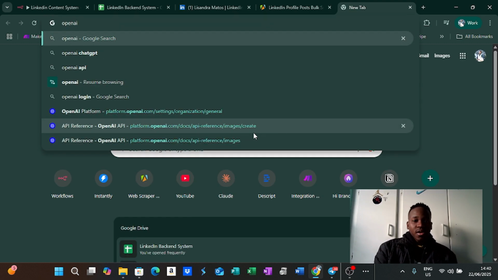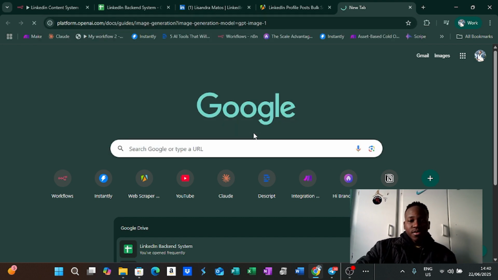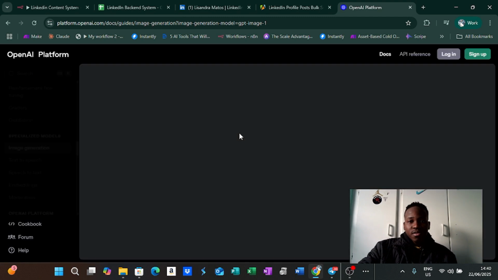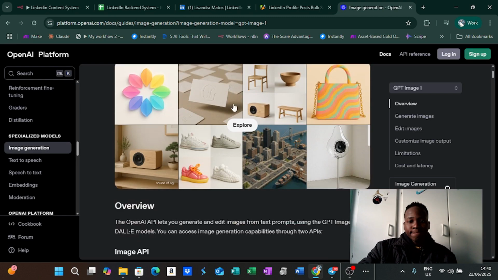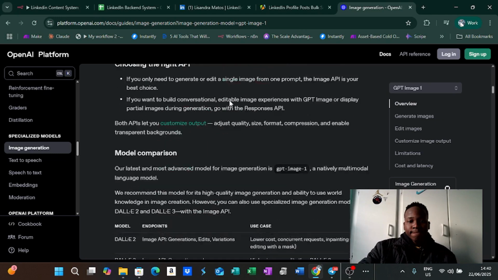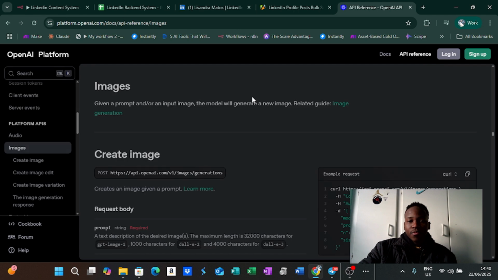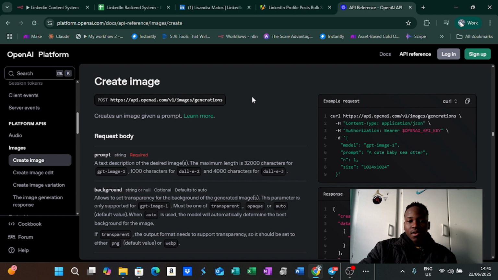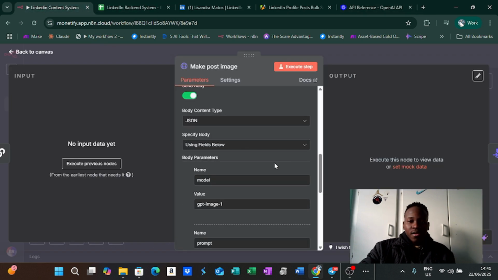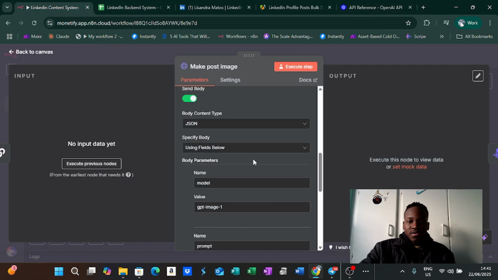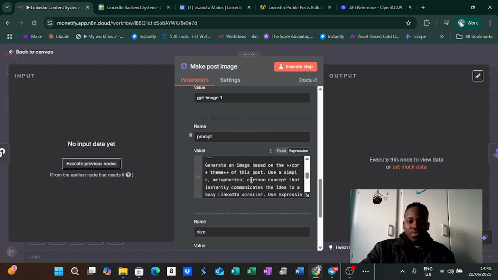Just search OpenAI image generator, and then you want the API reference. And yeah, you just want to copy this curl, post it there, and then you'd have that as your body, and then you'd want your prompt to be this.